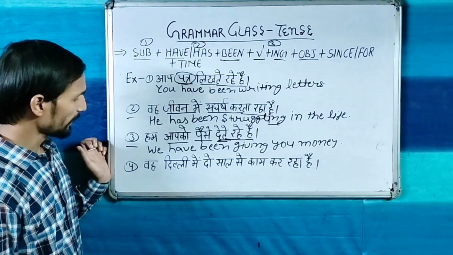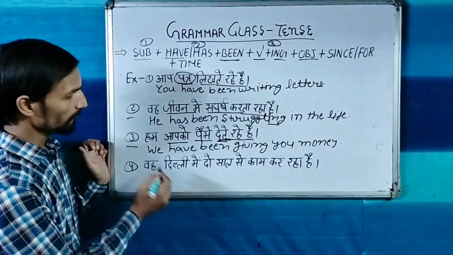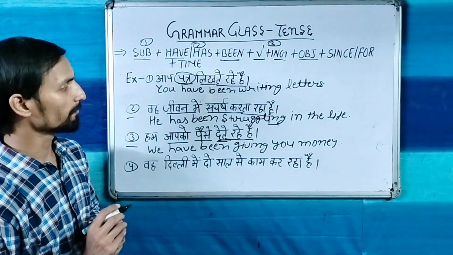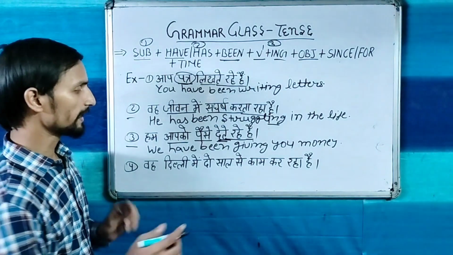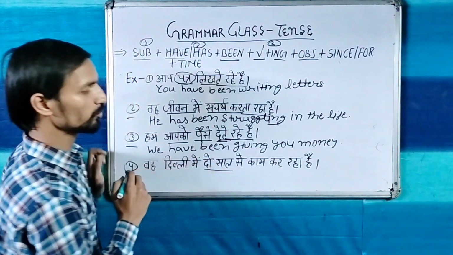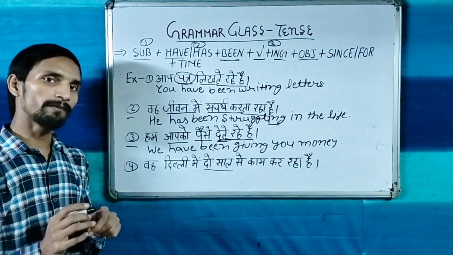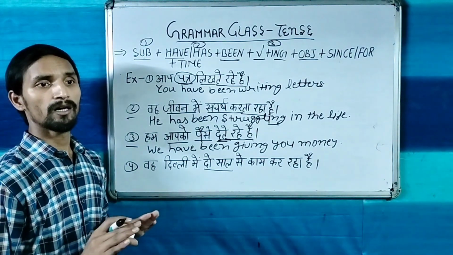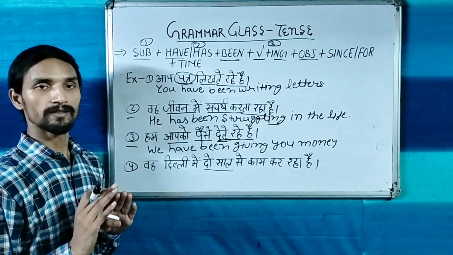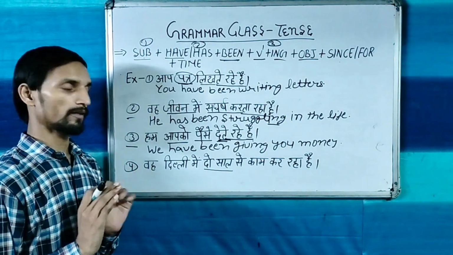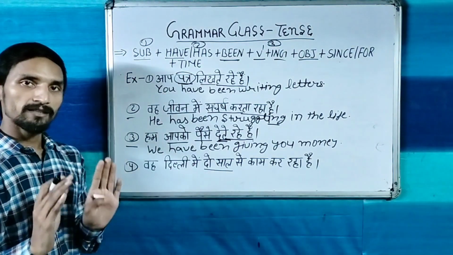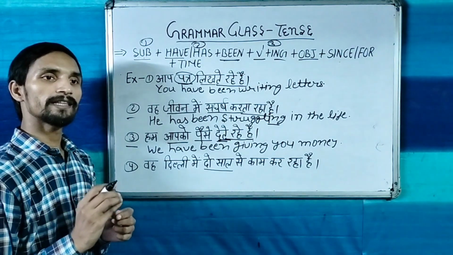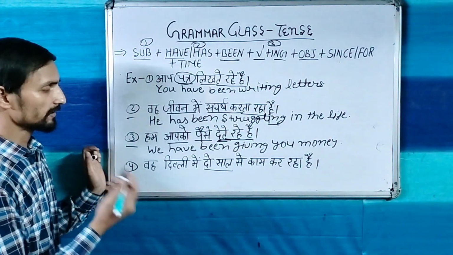Now sentence number 4. The fourth sentence is वह दिल्ली में 2 साल से काम कर रहा है. Now you can see in this sentence time has been given, 2 साल से. This is the uncertain time because we don't know the exact time, therefore we will use for. And whenever time has been given, you will use it at the end as an object.